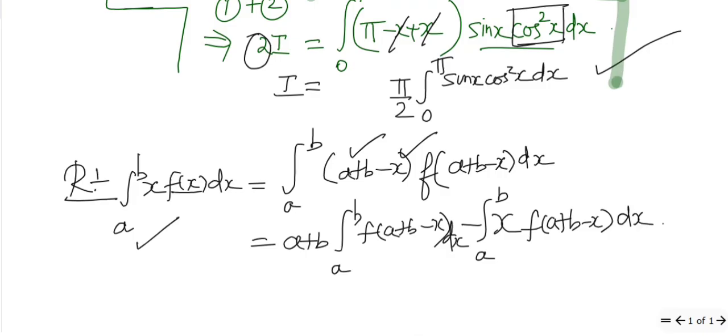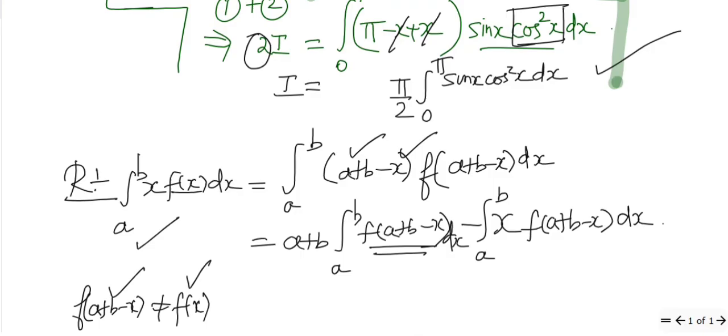These two are different functions. The thing is that this expression is not equal to f of x. They didn't mention that in the reason. The reason will be true whenever f of x becomes equal to f of a plus b minus x.